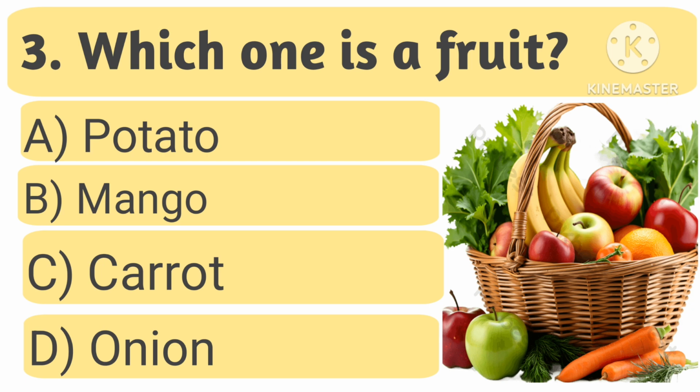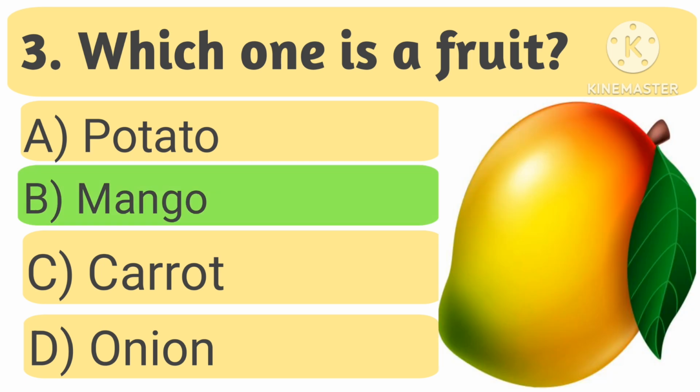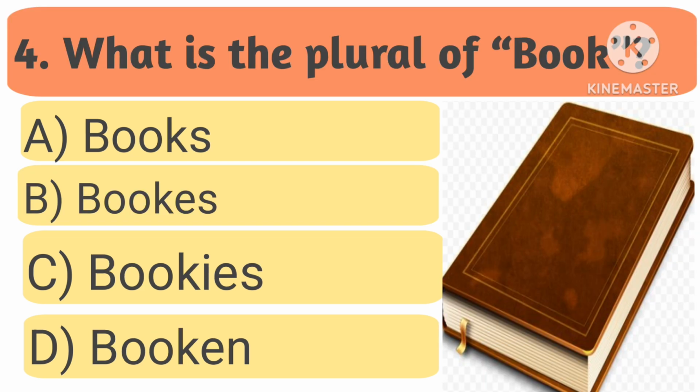Question 3. Which one is a fruit? A. Potato. B. Mango. C. Carrot. D. Onion. Time starts now. 1, 2, 3, 4, 5, 6. Stop. The correct answer is B. Mango.